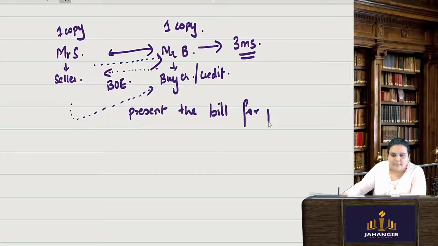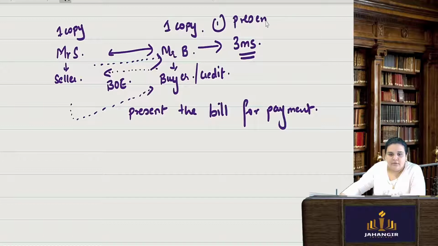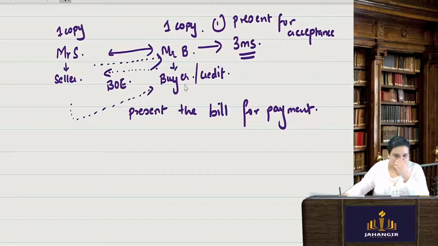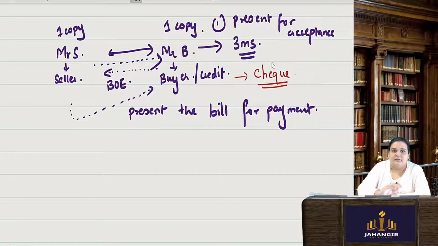for payment. First it was presented for acceptance. This means that B is accepting that yes, he took goods on credit and this bill he is going to pay after 3 months. Now when the payment time has come, Mr. S will again go to Mr. B and tell him, I am presenting you this bill, you have to make the payment. And Mr. B will say, okay, fine, I am giving you a check and making the payment through check. The work is done. After 3 months the money was received. The entire account is settled.